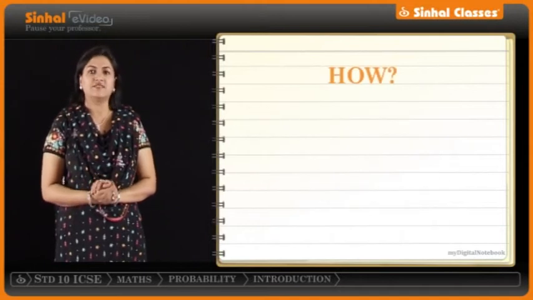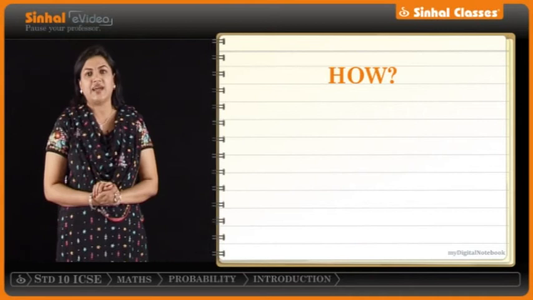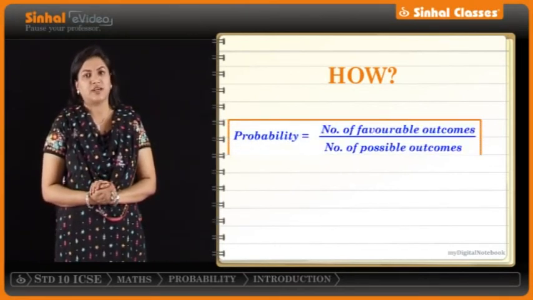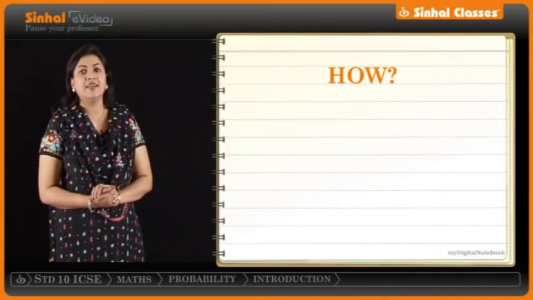Now, how to solve sums on probability? Probability can be defined as the number of favorable or desirable outcomes upon the total number of outcomes.